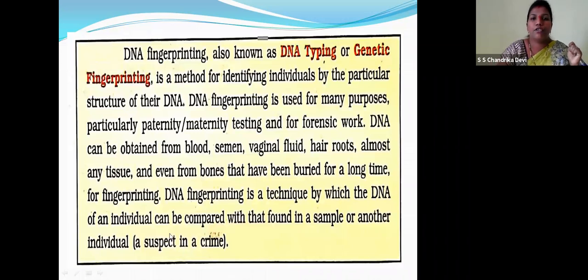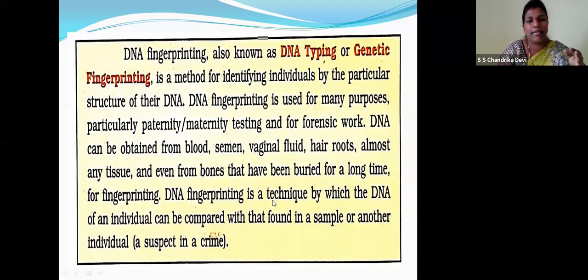So DNA fingerprinting is also known as DNA typing or genetic fingerprinting. It is the method for identifying individuals by particular structures in the DNA. As I told you, each person's DNA varies with respect to variable number tandem repeats. So DNA fingerprinting is used for many purposes, particularly paternity and maternity testing. For forensic work, DNA can be obtained from blood, semen, vaginal fluid, hair roots, almost any tissue, children, even from the cheek cells, and even from bones that have been buried for a long time.